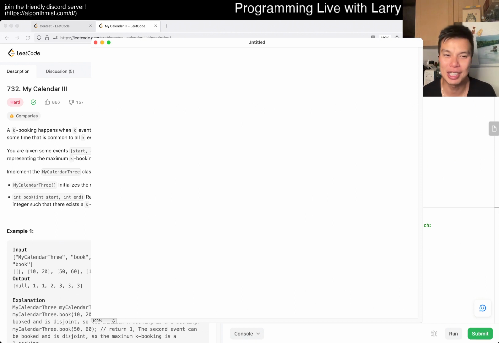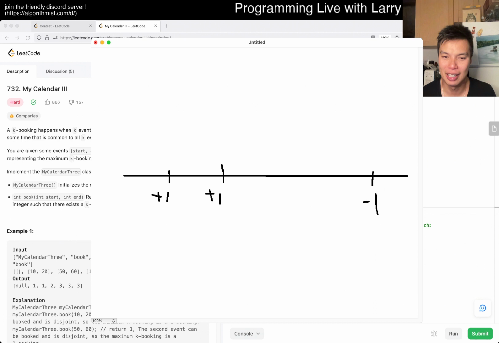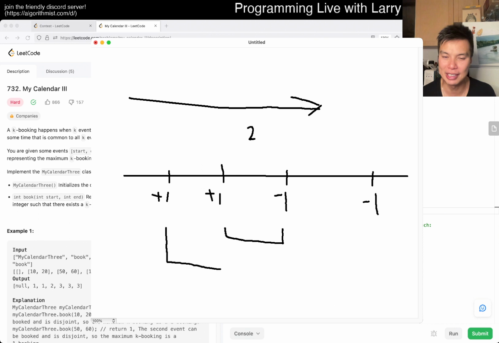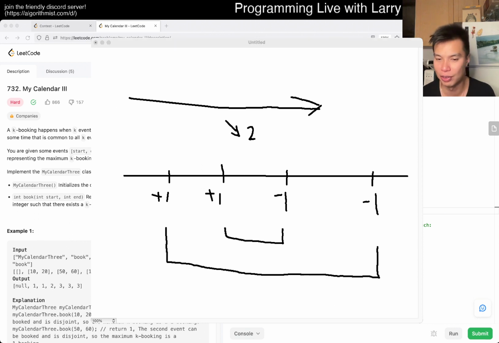It's okay. But yeah, so you have a timeline or a number line, and then you're basically saying, okay, +1, -1, right? And then you keep on doing it in random places that they give you. And then if you go from left to right, you will basically go, okay, this is +1, so then this is 2, and then this is -1, -1, right? And this basically corresponds to the longest overlap, and that's basically what we're doing here.